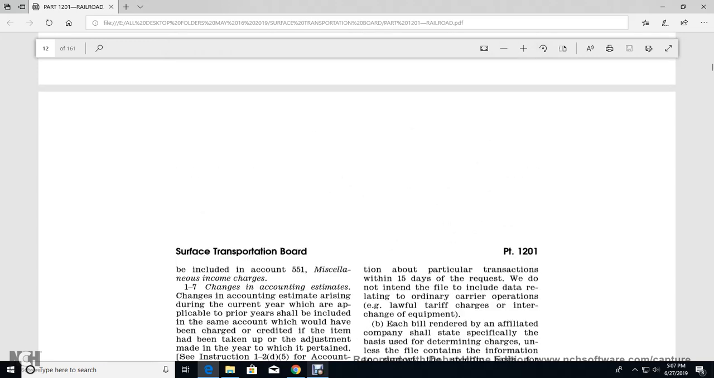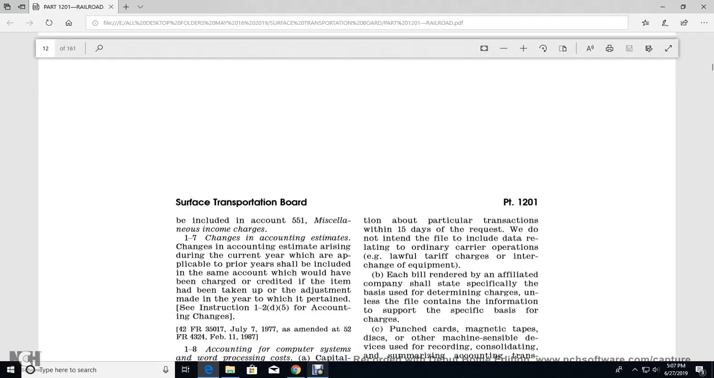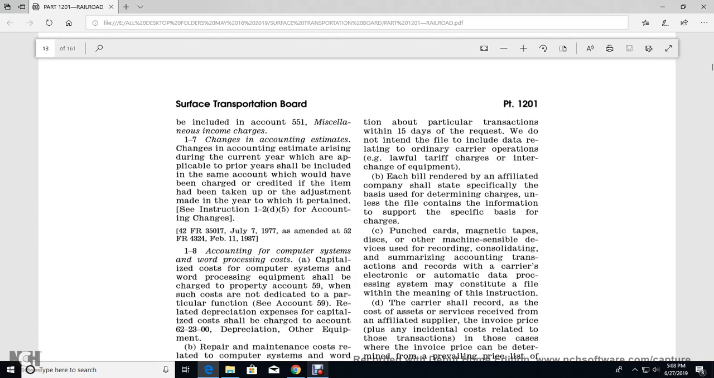The particular transaction shall be furnished within 15 days of the request. This is not intended to include data relating to the ordinary carrier operation, such as full lawful tariff charges for the interchange of equipment, where each bill rendered to the affiliated company states a specifically determined charge. For the latter, the file will contain the information supporting the specific basis of the charge. Punch cards, magnetic tape, disc, and other machine-sensible devices recording consolidation summaries, accounting transaction records of the carrier with electronic automatic data processing may constitute the file within the meaning of the instruction.